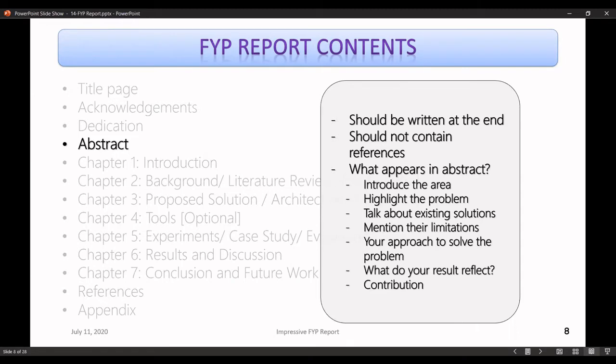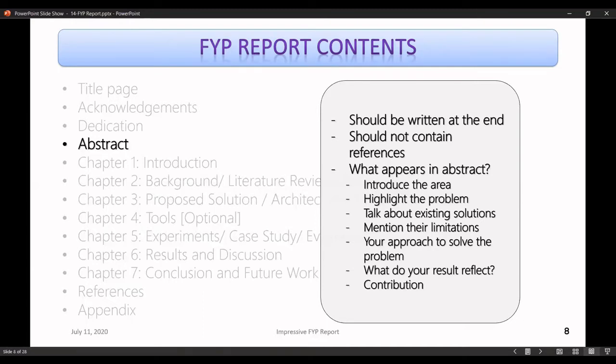So for instance, if someone was working on a web application related to the medical domain, or for instance agriculture, you have to talk about what specific problem or area you are targeting, right? Then you have to highlight the problem, like what is the problem that you're going to focus on. Then you have to talk about the existing solutions, and you have to mention their limitations.